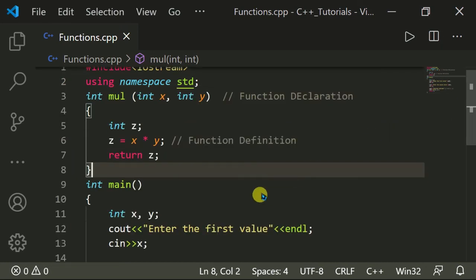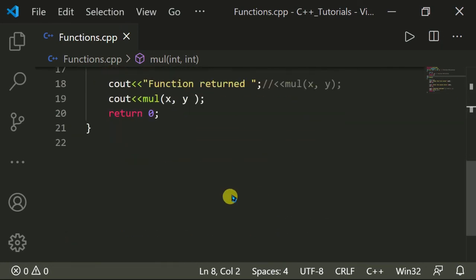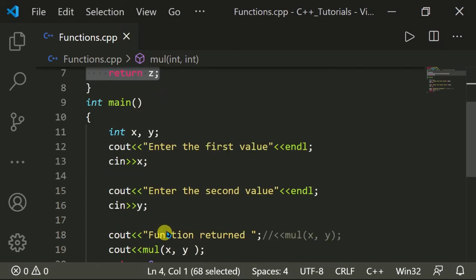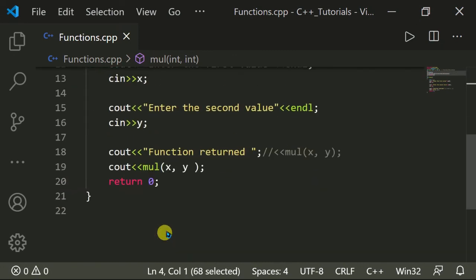So that is the function call. Here we don't need to type the same three to four lines of code again and again, and it helps us avoid repetition of code inside the program.